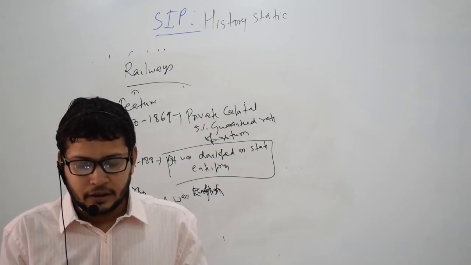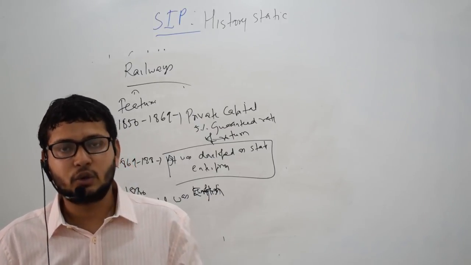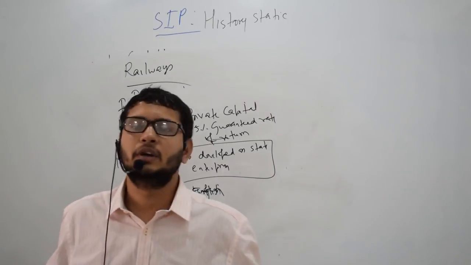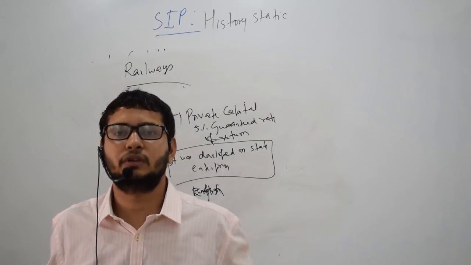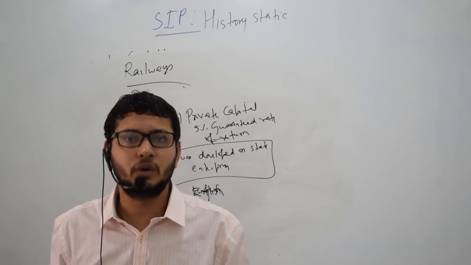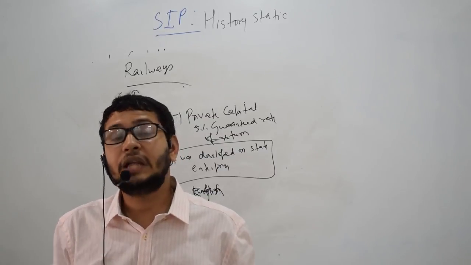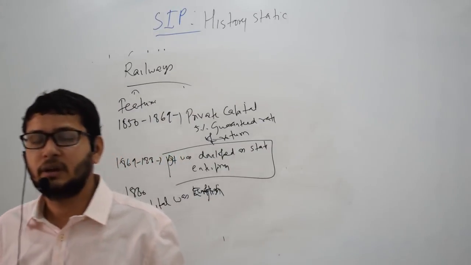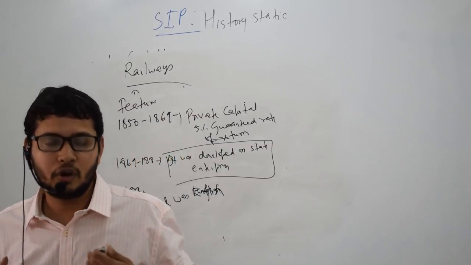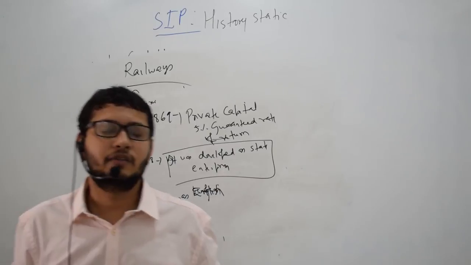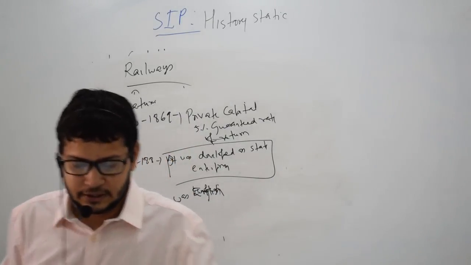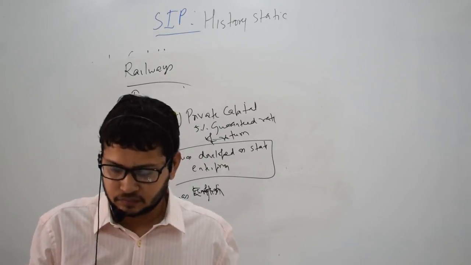Also, the guaranteed rate of return led to inefficiencies, because the private players thought we will get 5% whether we build it, build it slowly, or miss the target. Therefore, that also cost a big amount to India's treasury, because Indians were paying for the inefficiencies of the private British companies.